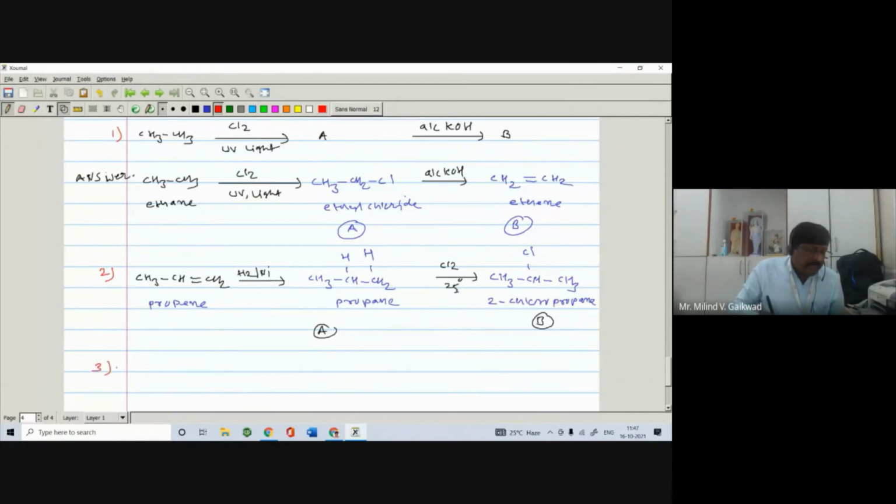Number 3. Suppose you have CH3, then CH2 and Br, it reacts with magnesium in the presence of ether as a solvent. You are getting compound A, and compound A further reacts with water, H2O, HOH.